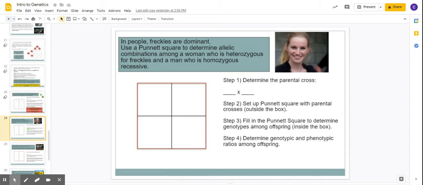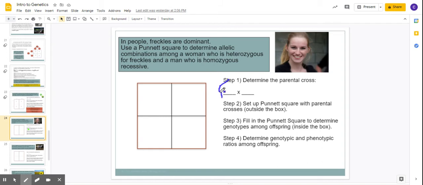Okay, so here's one for us to work. In people, freckles are dominant. Use a Punnett square to determine allelic combinations among a woman who is heterozygous and a man who is homozygous recessive for freckles. I'm going to use F for freckles. Says she's heterozygous, so hetero means different.